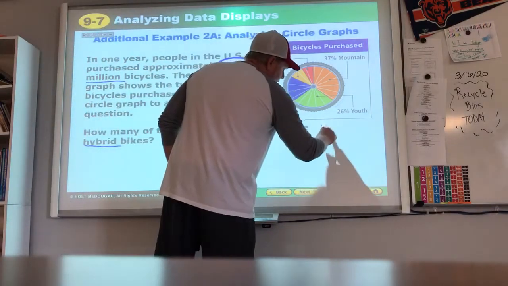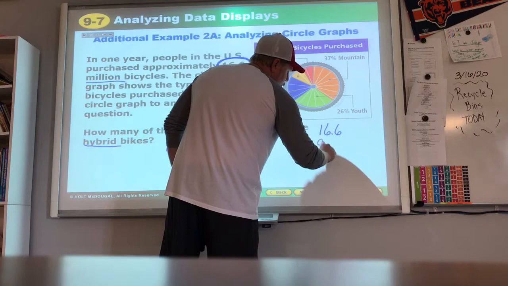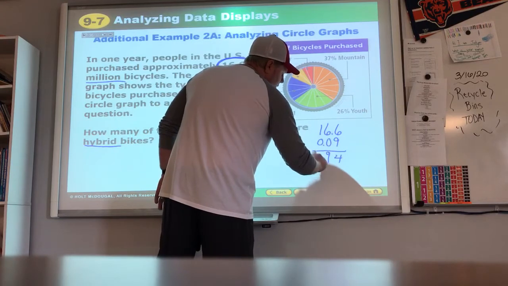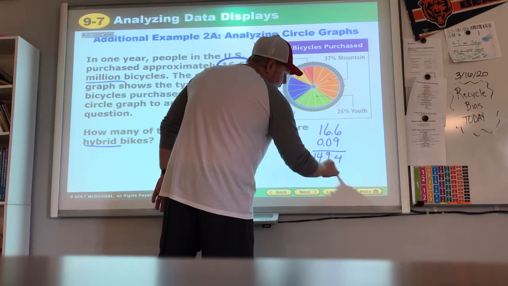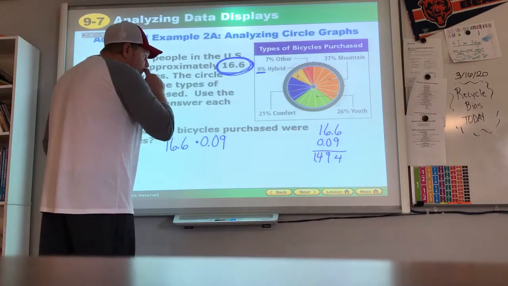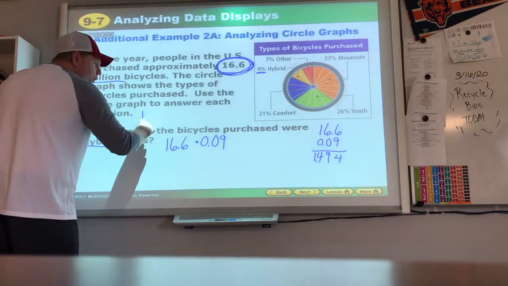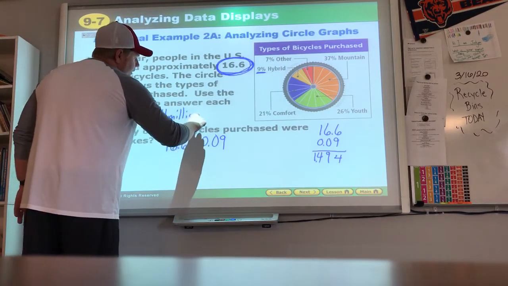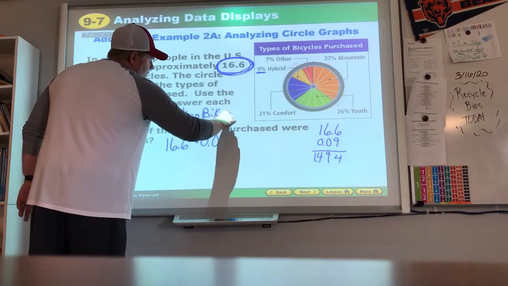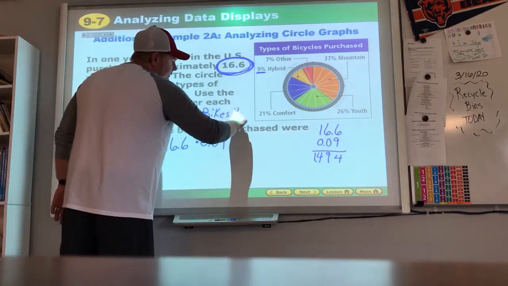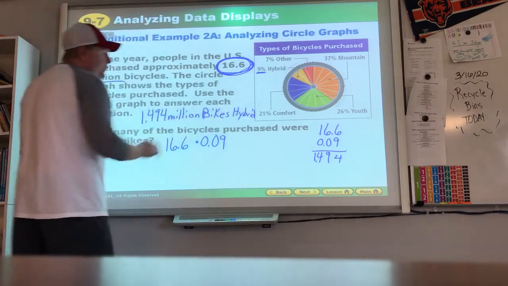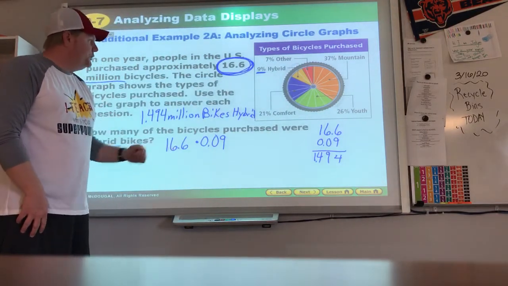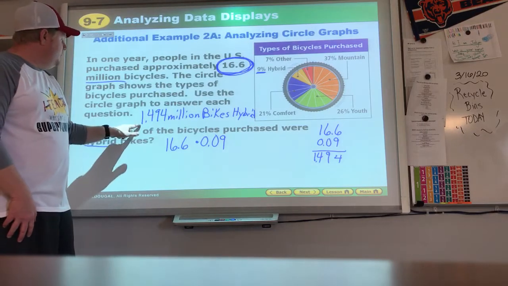We'll do that math right over here. 16.6 times 0.09 gives 1.494 million bikes that were hybrid were purchased. Again, I took the percent for that area, turned it into a decimal, multiplied it by the total amount, and that gives me the part.